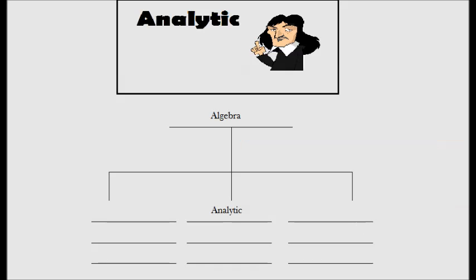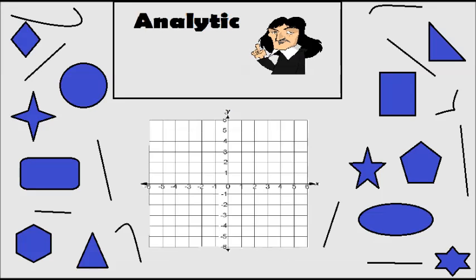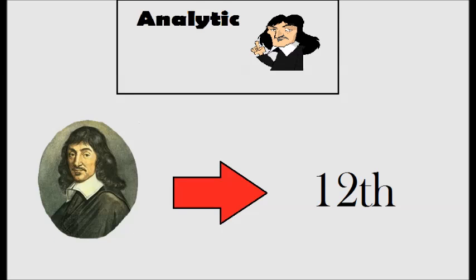Analytic geometry is a branch of algebra that is used to model geometric shapes. It includes the coordinate system, lines, and curves. It models non-Euclidean geometry as well. René Descartes is the one responsible for applying these rules in the 12th century.